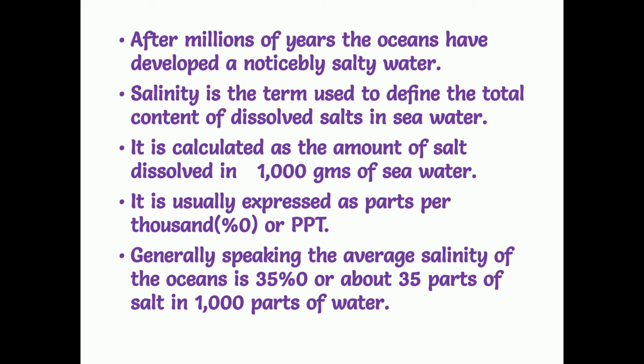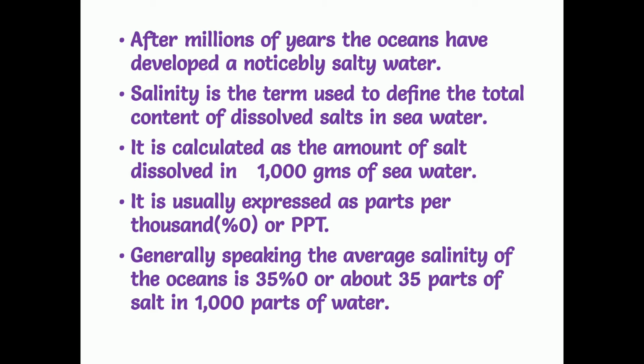And one more important thing, children: when water evaporates from the surface of the ocean, the salt is left behind. After millions of years, the oceans have developed into noticeably salty water. When evaporation takes place, only the fresh water in the seas and oceans evaporates and the salts remain there.